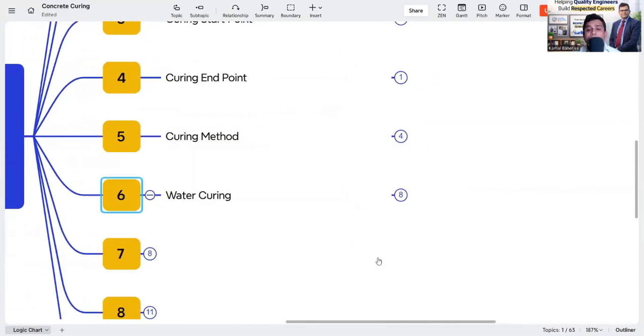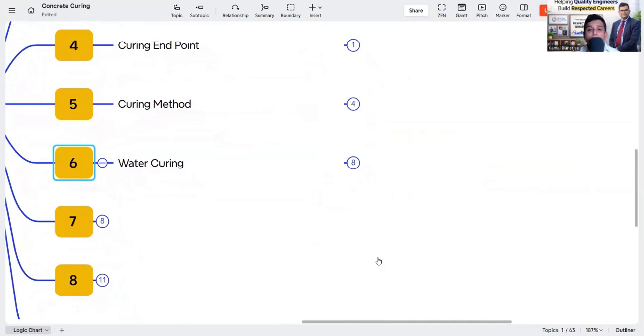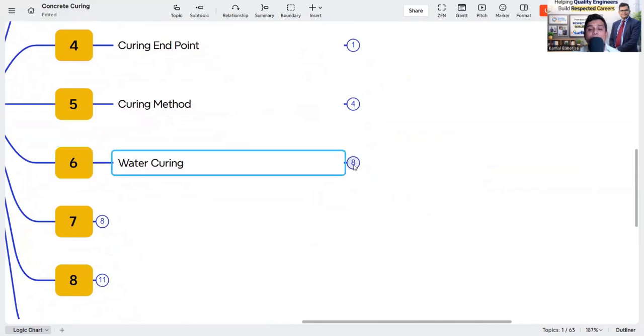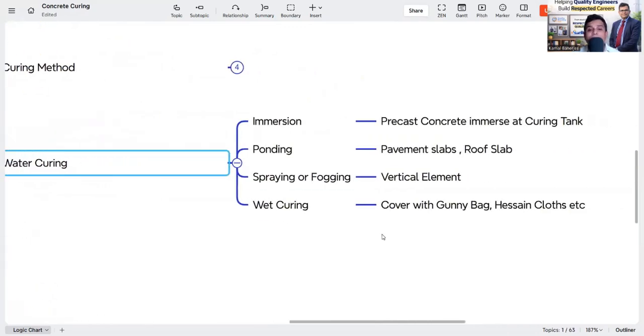Now, on water curing, we all know this one. This is the common type of concrete curing and widely used, using water to cure the concrete. But that also has four types of curing method. That is the immersion method, where precast concrete is immersed in a curing tank. After concreting we immerse the full concrete element into the curing tank and it is cured, just like the concrete cubes. That is the immersion type water curing.